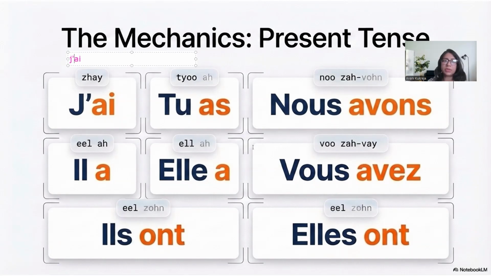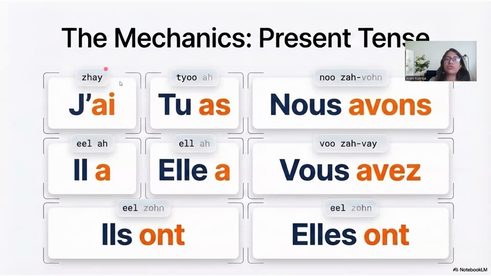Please remember this. Now I want you all to repeat with me so that we learn the conjugation simultaneously. Everyone: j'ai, tu as, il a, elle a, nous avons, vous avez, ils ont, elles ont. We'll repeat the pronunciation once again.